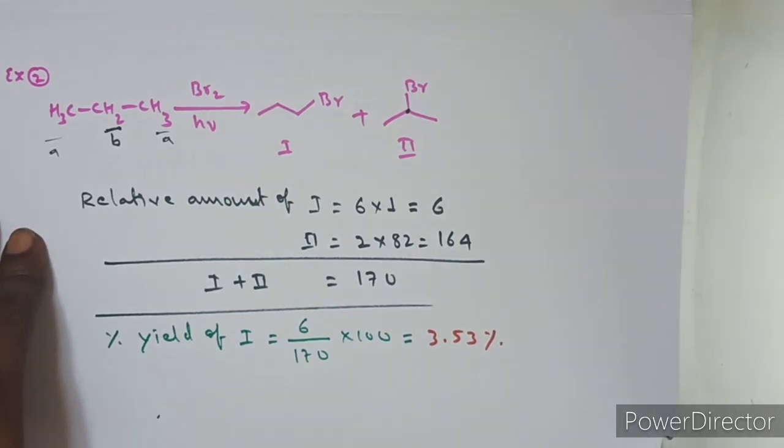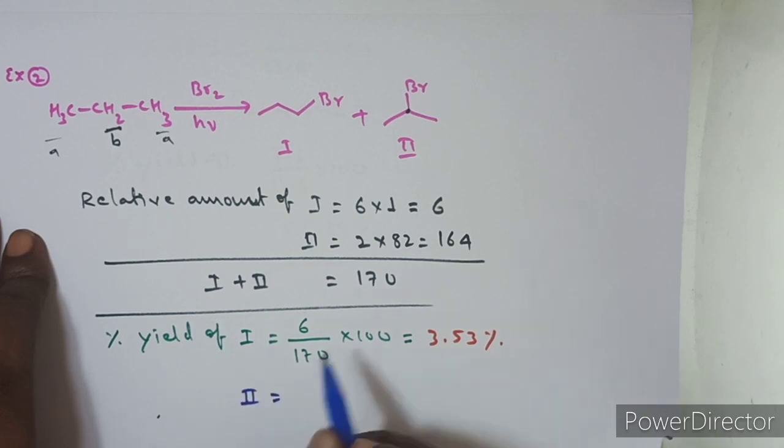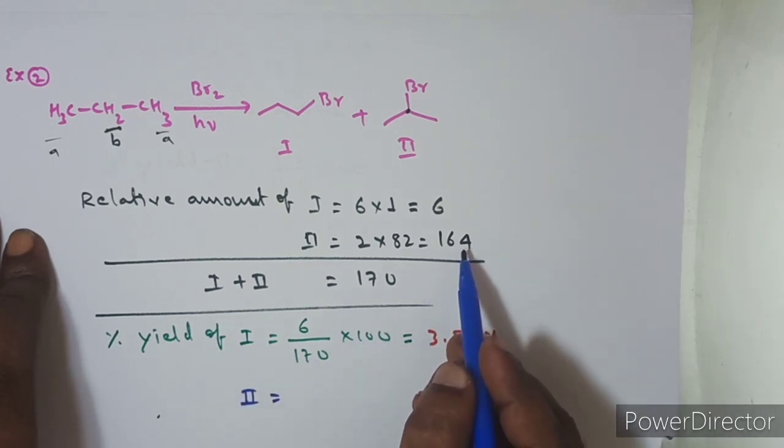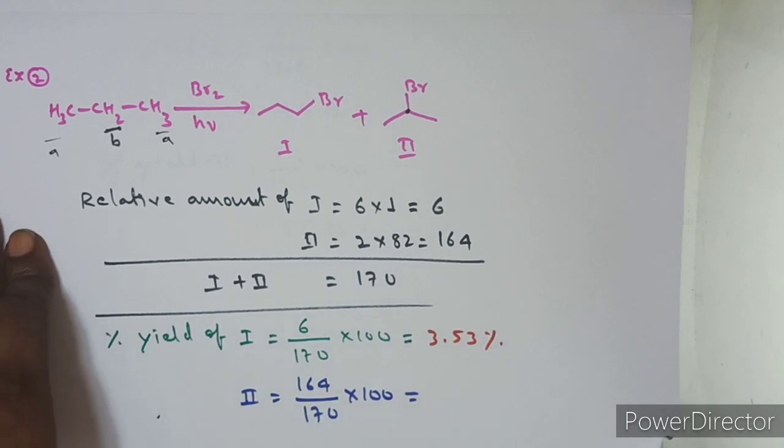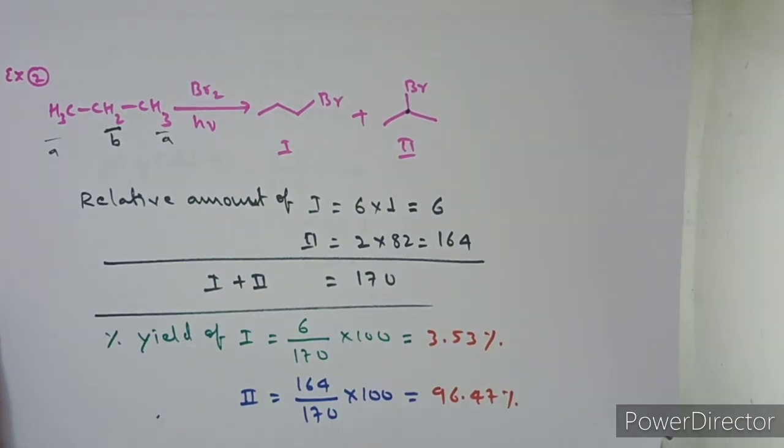And the percentage yield of the second compound is equal to the relative amount 164 by the total amount 170, into 100. If you simplify it, you will get 96.47%. See how to calculate the percentage yield. Like this you have to do. Hope you understand this.